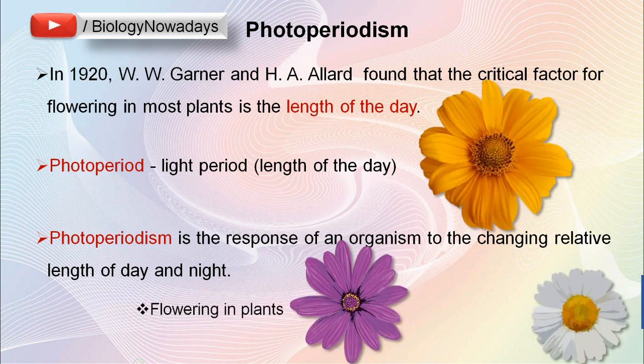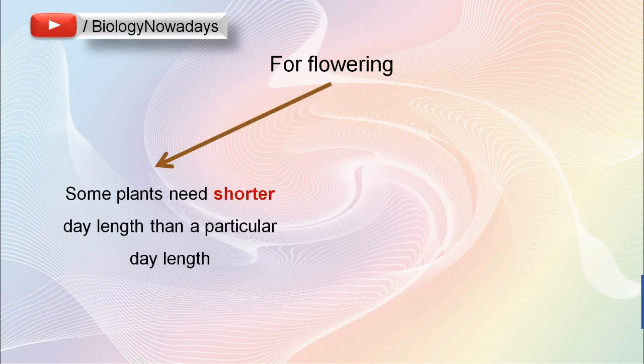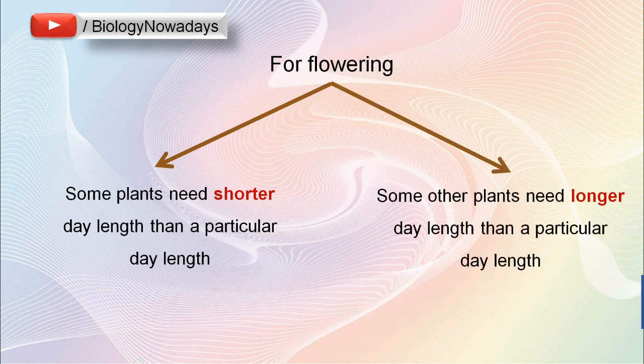Flowering in plants is an example of photoperiodic response. Not just plants but animals and birds also show different kinds of photoperiodic responses. In this lecture, let's focus on the flowering response in plants. Besides that day length is a critical factor for flowering, scientists noted another interesting fact related to this. They observed that some plants will flower only when the photoperiod or day length is shorter than a particular day length, while some other plants will flower only when the day length is longer than a particular day length.